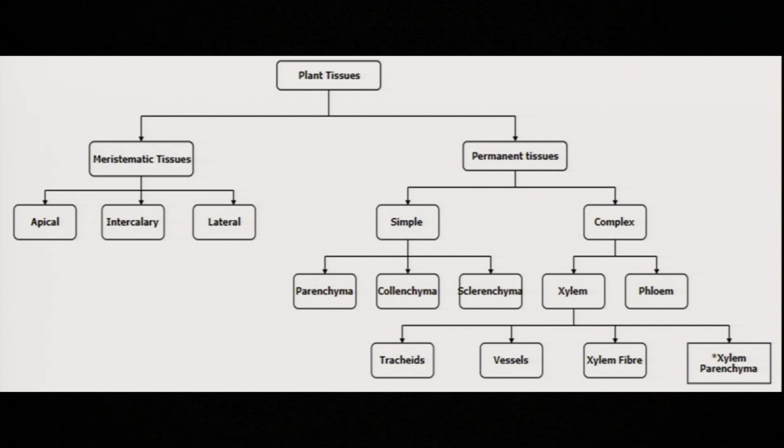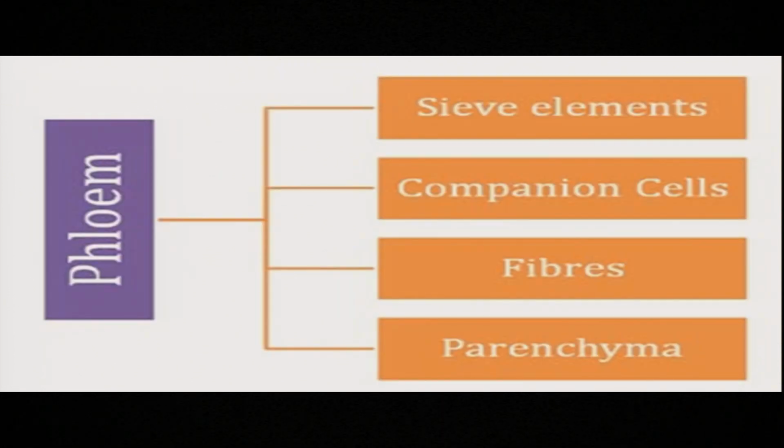Xylem is again divided into four types of cells. Xylem is a tissue, so it is divided into cells. One is trachea, second is vessel, third one is xylem fiber, and the fourth one is xylem parenchyma. Like this, phloem, a complex permanent tissue, is divided into four different types of cells. One is sieve element, second is companion cell, third one is fiber, and the fourth one is phloem parenchyma.